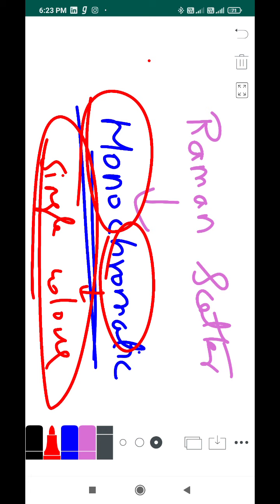This can be compared to your black and white TVs in the old times. They are mono, right? But we have color TVs now. But in olden days, we used to have black and white TVs, right? So those are monochromatic. They have a single color, right? Super.